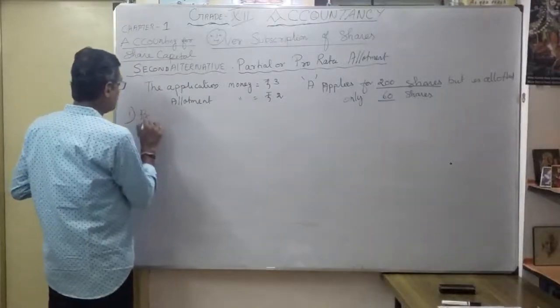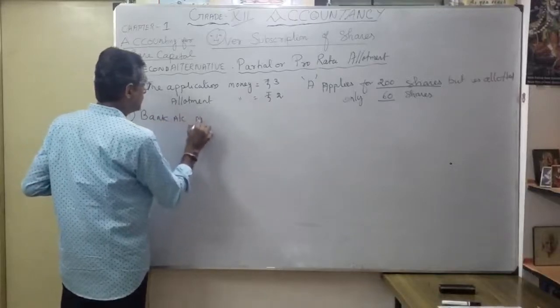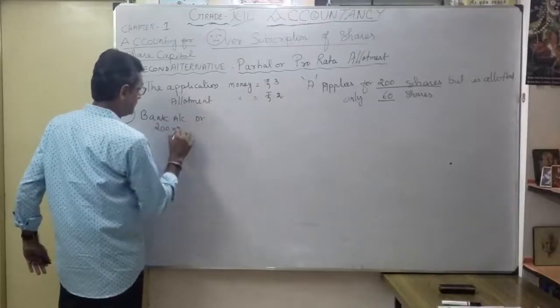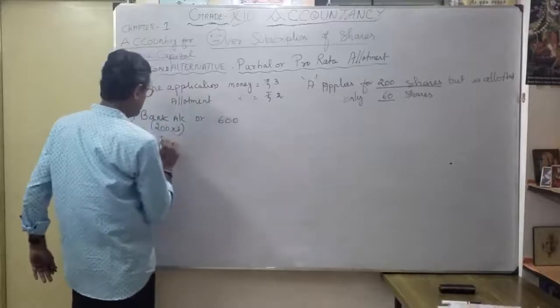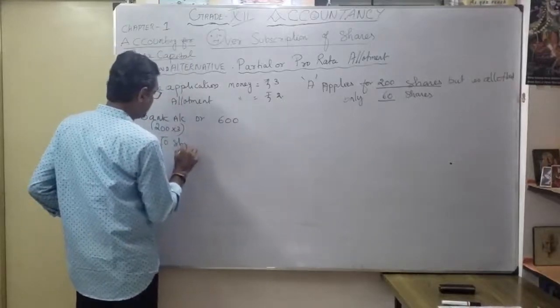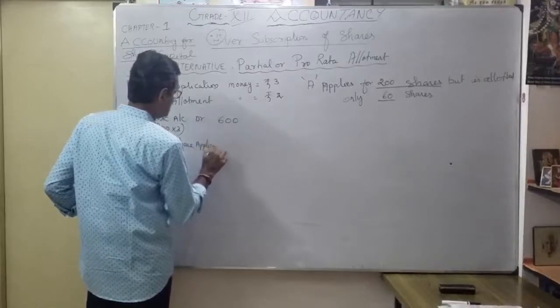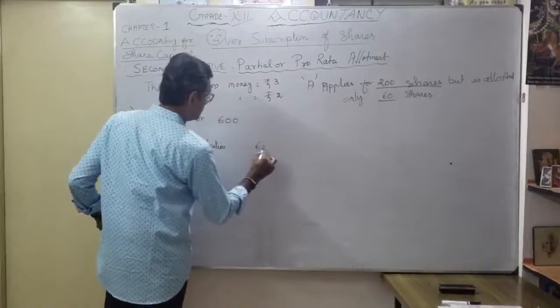So bank account debit. How much is applied? 200 into 3, so 600, to share application account. Okay, 600.